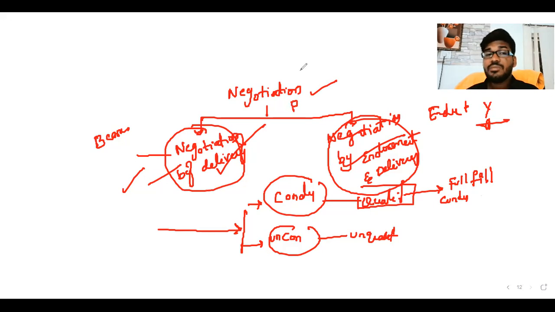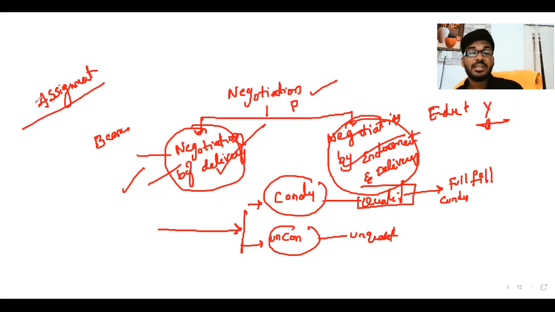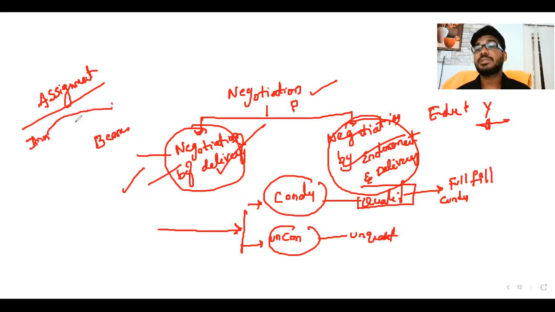After that we will discuss assignment. What is assignment? It is not the assignment we write in examinations. Assignment means transfer of immovable property from one person to another person. How can you transfer immovable property, land and building?